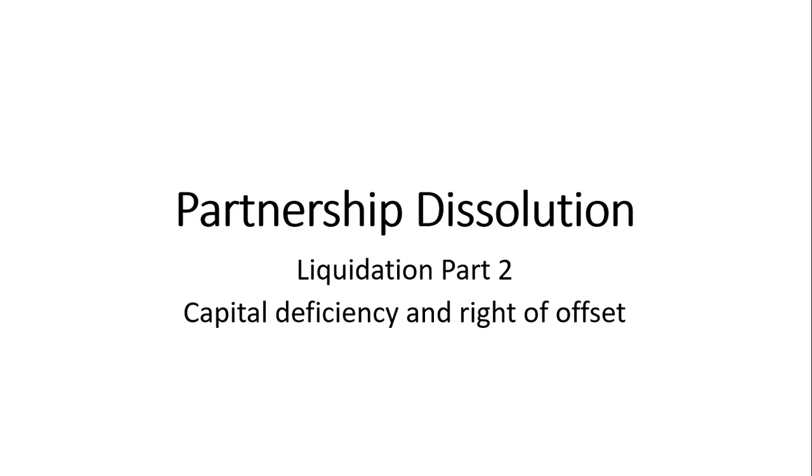This is the continuation of what I have discussed about partnership dissolution with regards to the lump sum liquidation. For this one, we will have a different case of preparing our statement of liquidation. This is about capital deficiency and the right of offset. Our assumption here is the loss on realization results in capital deficiency for a partner with a loan balance, and then we will apply the right of offset.